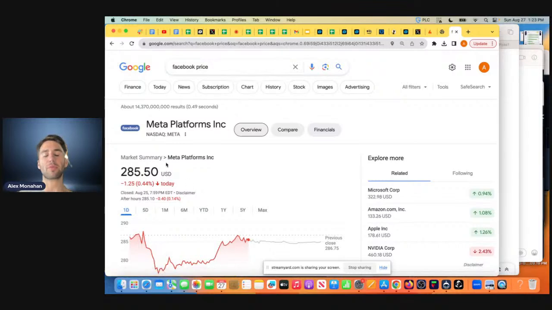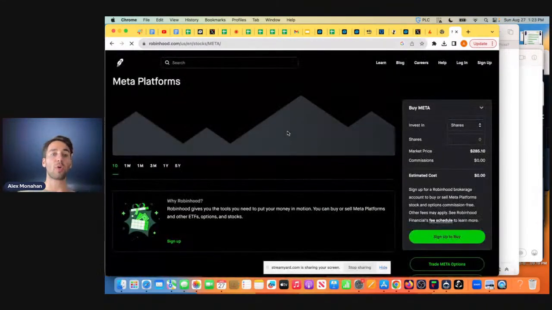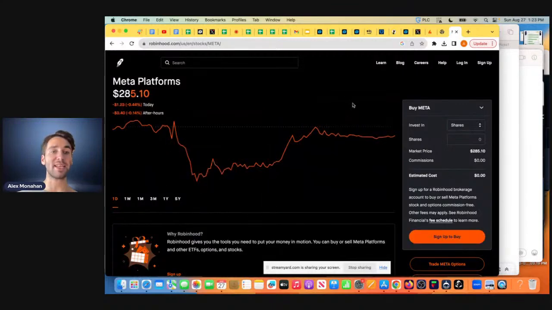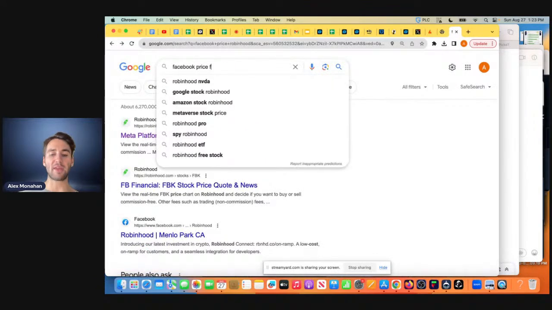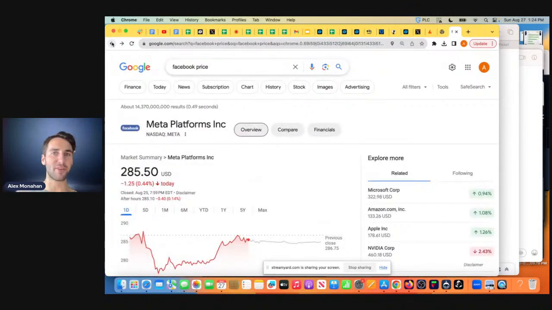Because if you think about the price of Facebook, it's $285.50. If you go to Robinhood, you're going to see it's $285.50 or something close to that, right? There's not these major discrepancies. $285 approximately. And then if you go to Fidelity, you're going to see it's the same thing, right? Whatever. But you get the point. The stock market is very efficient. You don't have these massive differences in prices from Fidelity to Robinhood.